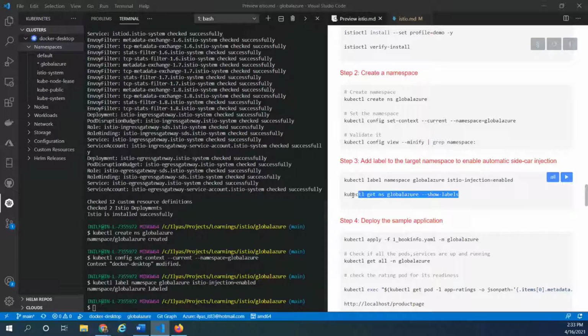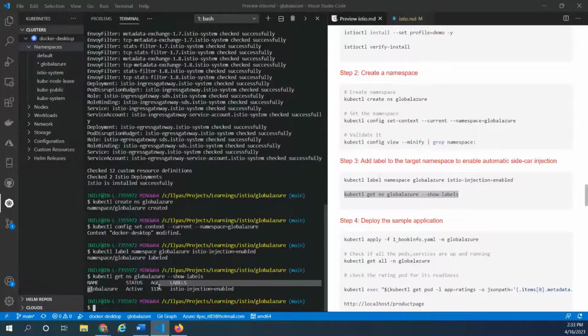Now, if you want to see the labels, we can simply say show the labels, and here we go. We have our global-azure namespace, and we also have labels attached with istio-injection enabled. Now, if I deploy any application or any deployment on this namespace, Istio will observe the changes, and then it will automatically inject the sidecar. Right? So to observe that, let's quickly look at the deployment.